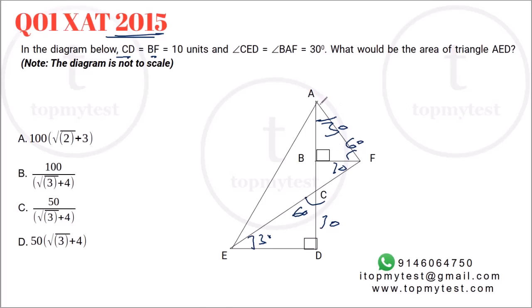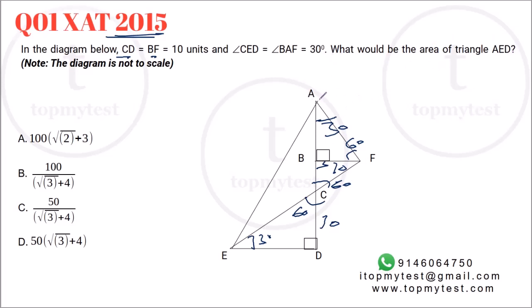So you already can find two 30, 60, 90 triangles, right? And because this is 60, alternate angles or vertically opposite angles, this will also be 60, right? So this will also be a 30, 60, 90 triangle, right? So we have three 30, 60, 90 triangles. Your job is done. What is the question? What is the area of AED?